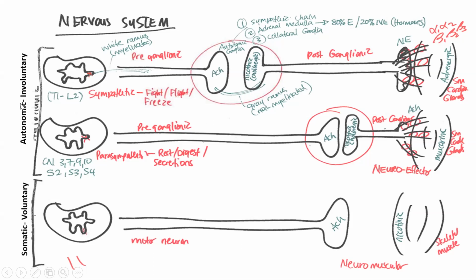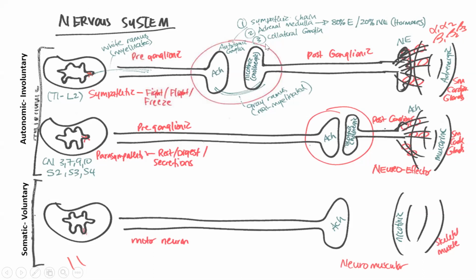2 of them are coming from the autonomic nervous system, which is the involuntary branch of the peripheral nervous system. And then the one at the bottom is representing the somatic or the voluntary branch of the nervous system, right? And so we're going to use these 3 neurons to speak about the anatomical differences between the 2 divisions of the nervous system, and then some functional differences as well. We'll talk about the differences in the receptors and the differences in the neurotransmitters at different locations throughout these 3 neurons.